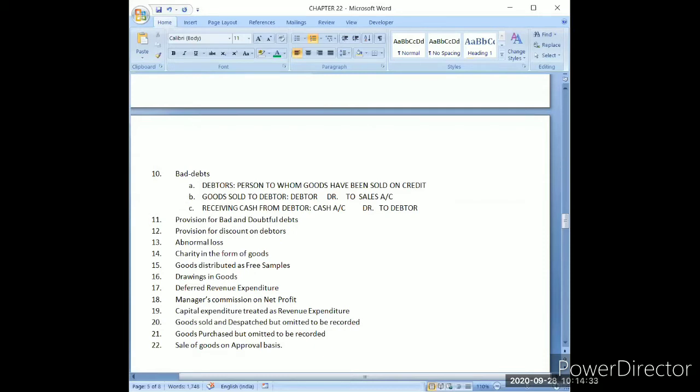Suppose I have made a sale of rupees 1000 to the debtor, and later on I have collected 1000 rupees from the debtor. Now, what will be the balance in debtor's account?